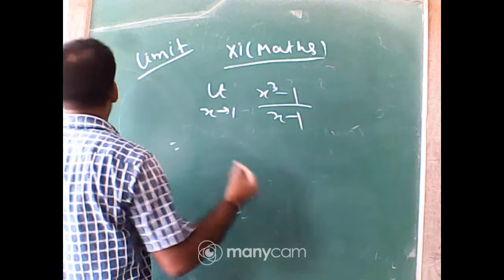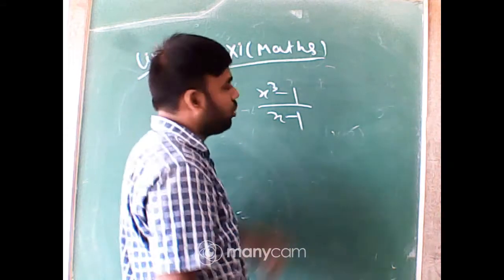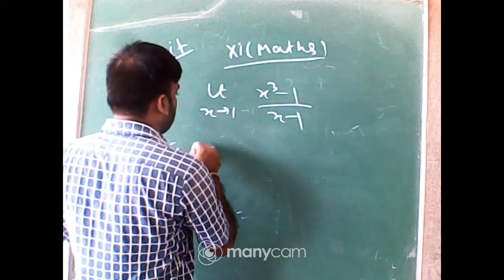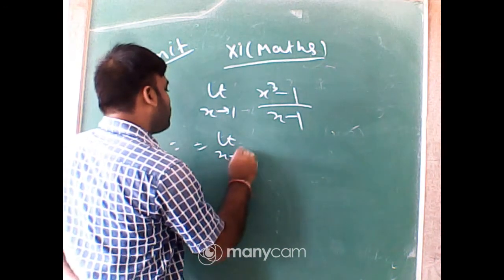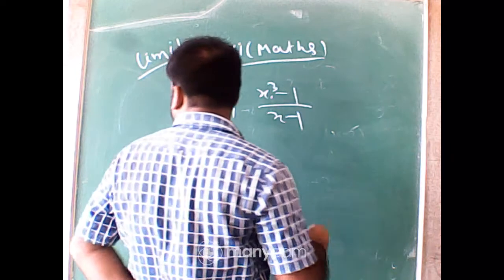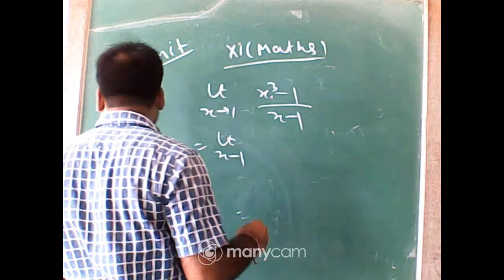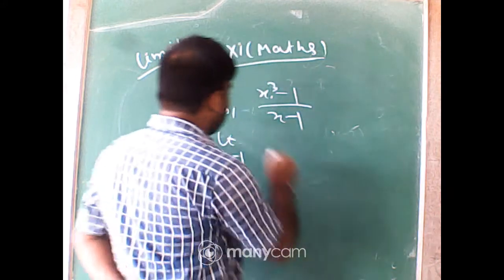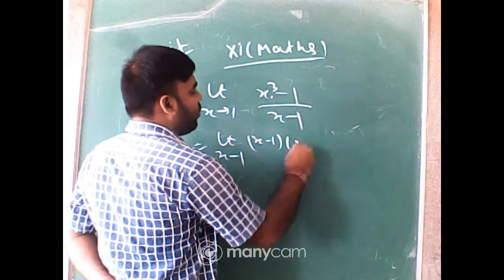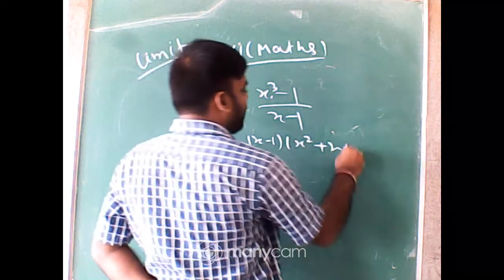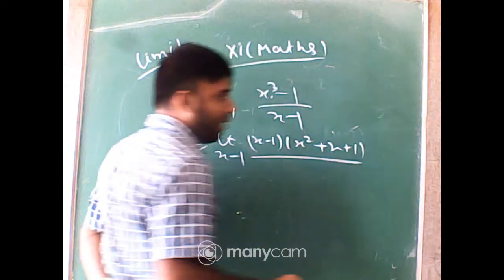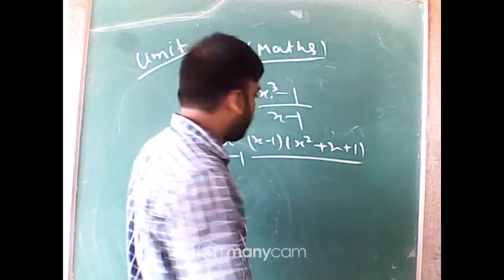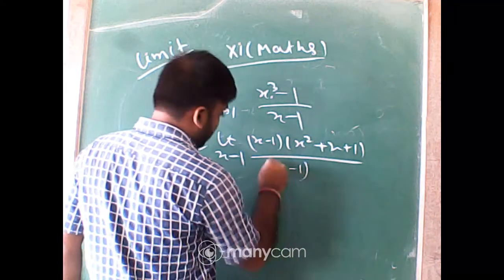First of all, try the first method: put x equal to 1, 1 minus 1 is 0, so I cannot use that. Second method, factorization. Limit x tends to 1, x cube minus 1, where 1 can be written as 1 cube. The formula a cube minus b cube is a minus b into a square plus ab plus b square. So x cube minus 1 cube is x minus 1 into x square plus x plus 1, and in the denominator x minus 1.